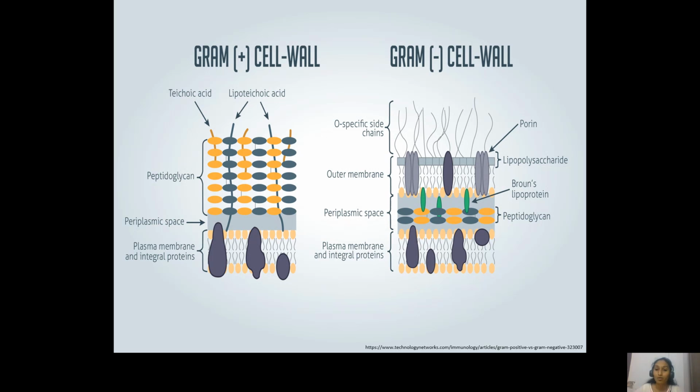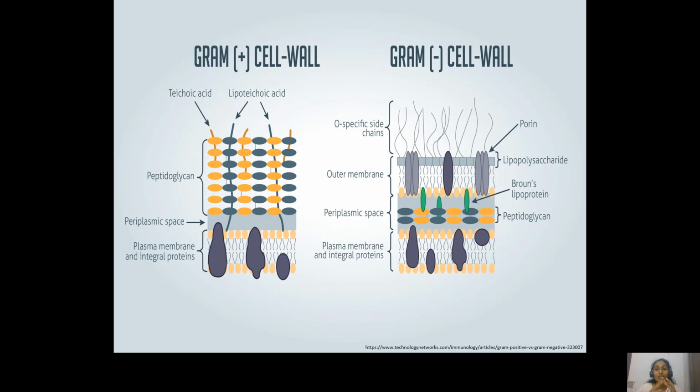Now, apart from that, the outer membrane also contains certain proteins which are called bronze lipoproteins. We can see here the green colored structures are the bronze lipoproteins. These lipoproteins connect the peptidoglycan with the outer layer. The bonding is so strong that even after cell lysis, you cannot separate the outer membrane and the peptidoglycan layer. It is really strong, and mostly it is isolated as a single unit.